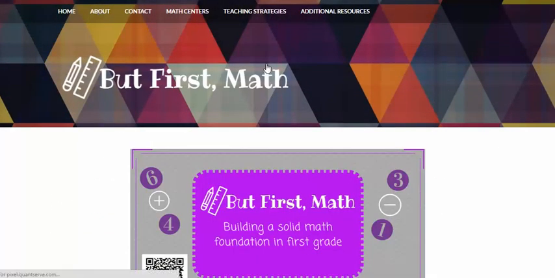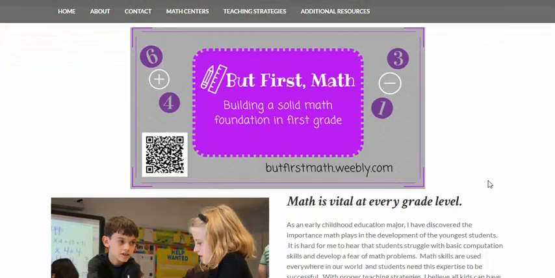Next, let's check out the About page. At the very top, we have my Canva design for my web page. You'll notice the QR code on the left. So if you're looking at this on a mobile device, you can scan that code and then it'll take you directly to my website.